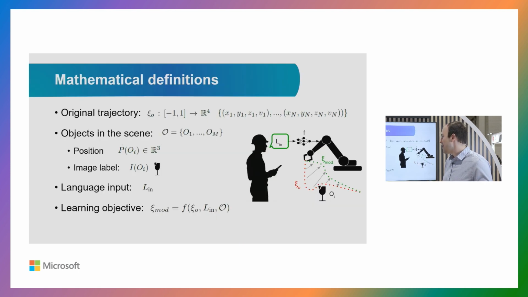I know there are some mathematical definitions. I'll try to be very quick and take this lightly. But basically, we have a trajectory that is defined in R4. So we have x, y, z positions and velocities that parameterize this trajectory.